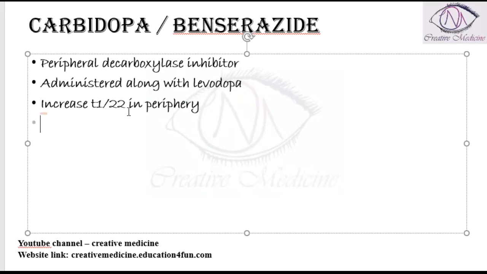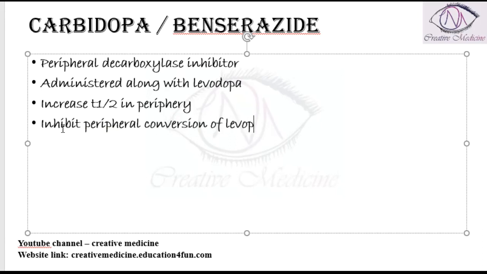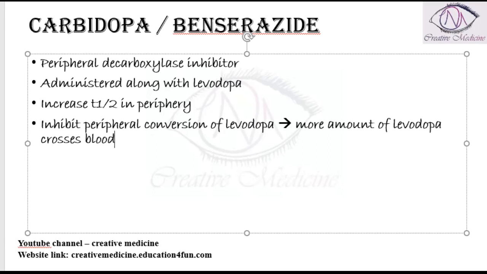Because it increases the half life in periphery, it is a peripheral decarboxylase inhibitor. Actually, carbidopa or benserazide inhibits the peripheral conversion of levodopa, and thus it helps levodopa cross the blood brain barrier. As a result, more levodopa crosses the blood brain barrier, so more levodopa is available for central action.